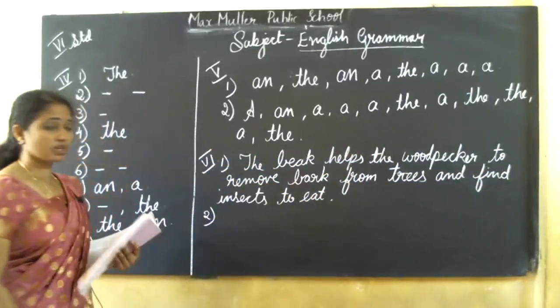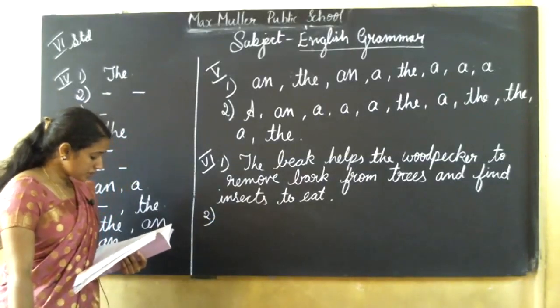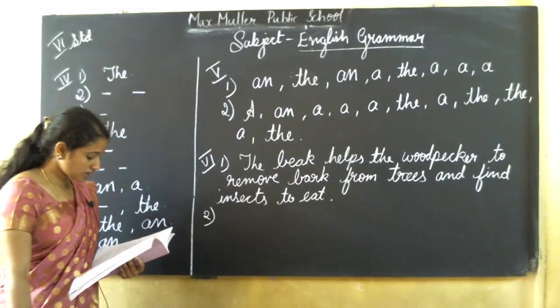Now we'll go for the second one. What helps the woodpecker to catch insects?